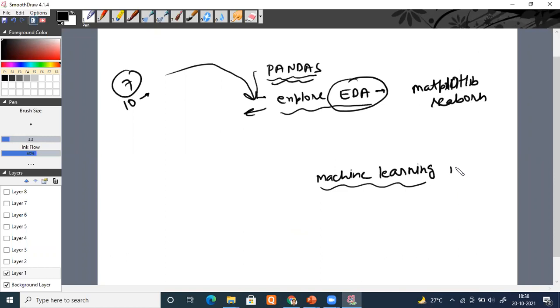When machine learning model building is going on, understand first of all, your data may have text columns, meaning categorical columns, or numerical columns.